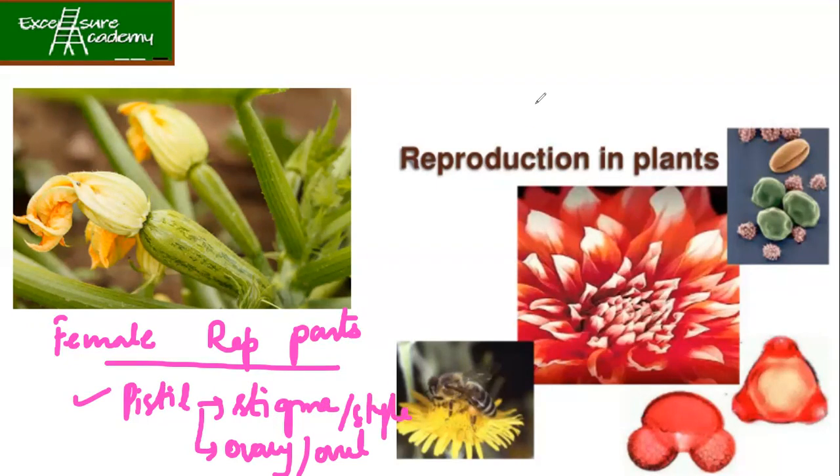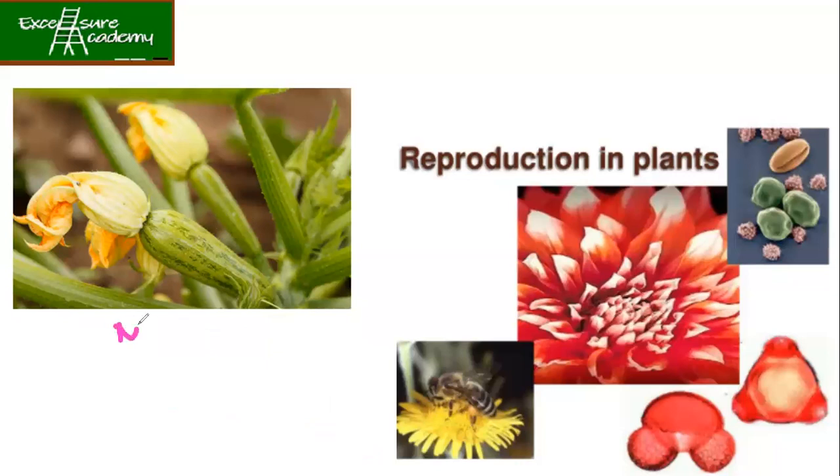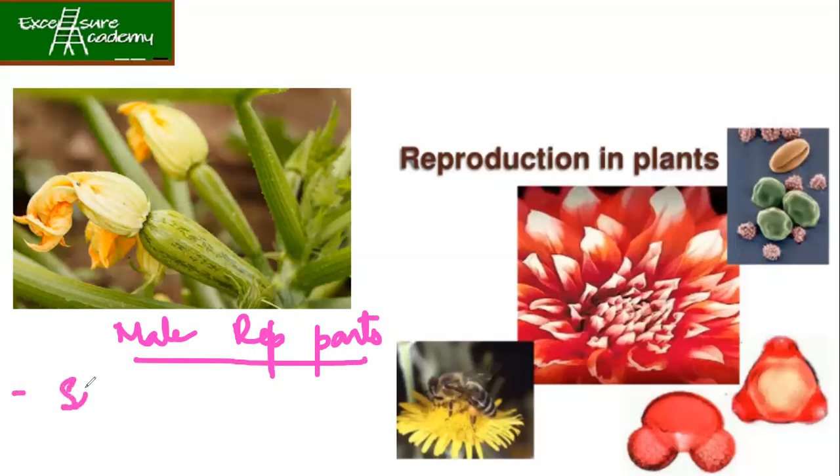Now, similarly, what are the male reproductive parts? The male reproductive part is the stamen, and it has the filament.